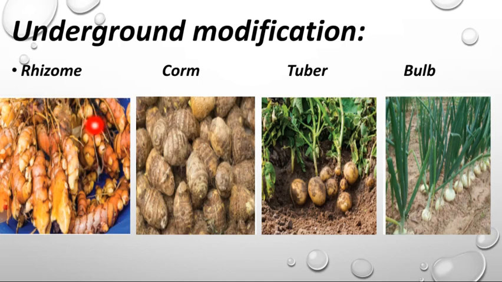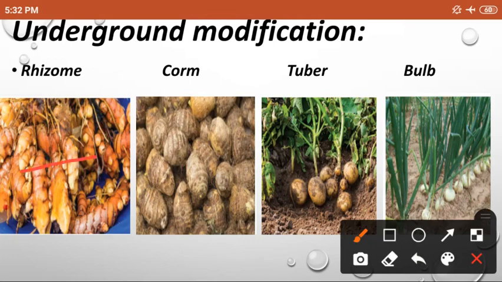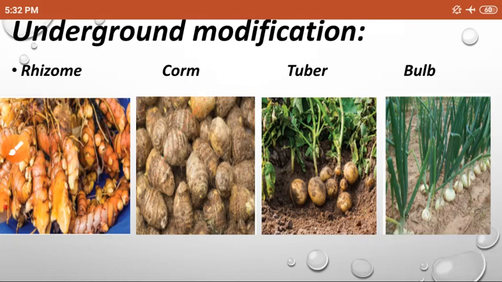So the rhizome type of modification has thick stems with nodes and internodes, and it grows horizontally. Grows horizontally means in this direction; this one vertically and this one diagonally. They have buds, and from the buds the new stem and new leaves are produced. Example, ginger and turmeric.